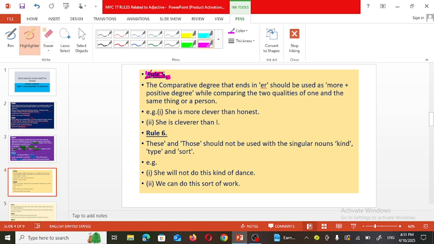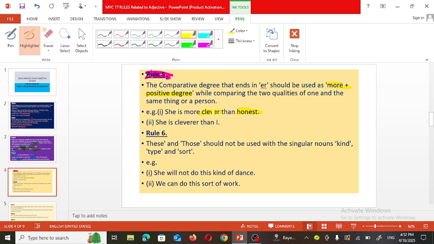Rule number 5: a comparative degree that ends in er means cleverer. Okay, so like that, er will be at the end, but it should be used as more plus the positive degree of that adjective, while comparing two adjectives of one and the same thing or a person. For example, she is more clever than honest.